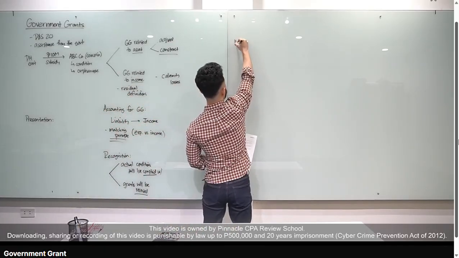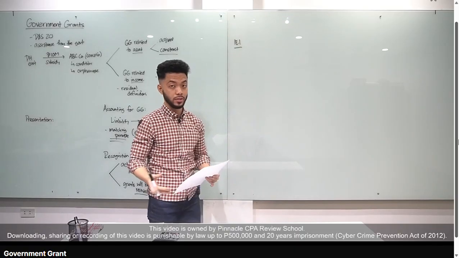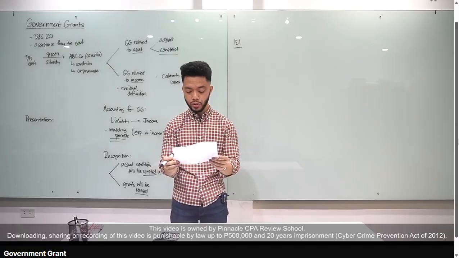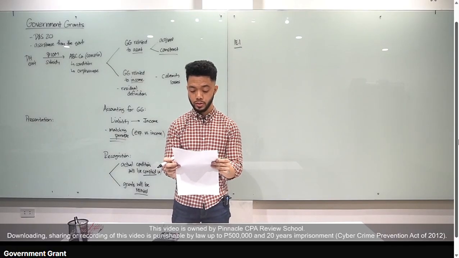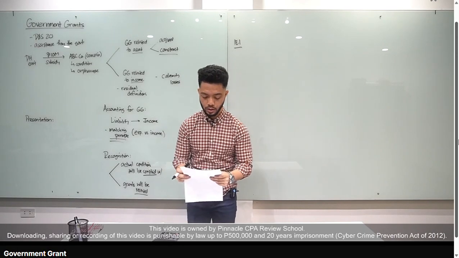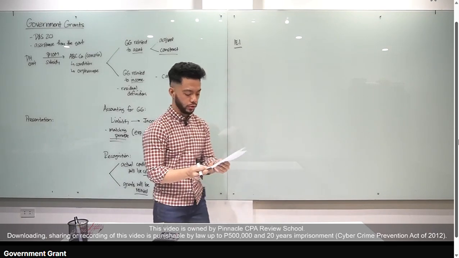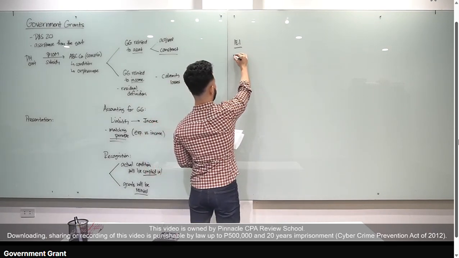Illustrative example number 1. Actually, class, this is a relatively simple topic. Ipapakita ko sa inyo kung bakit. Okay? Sige, requirement, prepare the journal entries for the first year to record each independent government grant. Okay, let's read the given. Pinnacle Company received a government grant under the following independent situations. So, meron tayong 4 situations here. Dumaan tayo sa letter A.